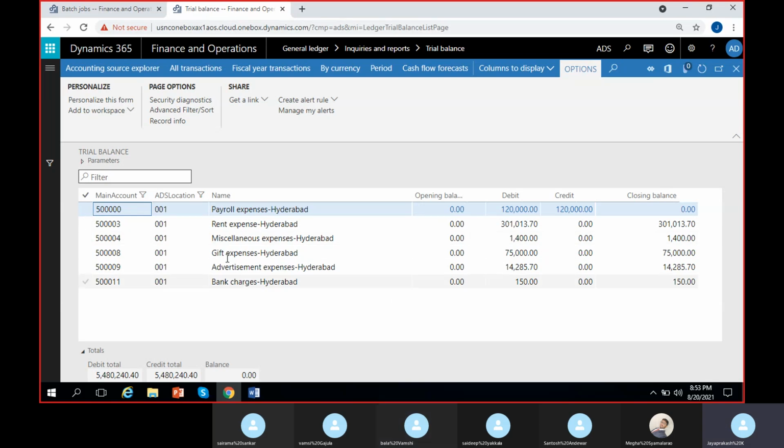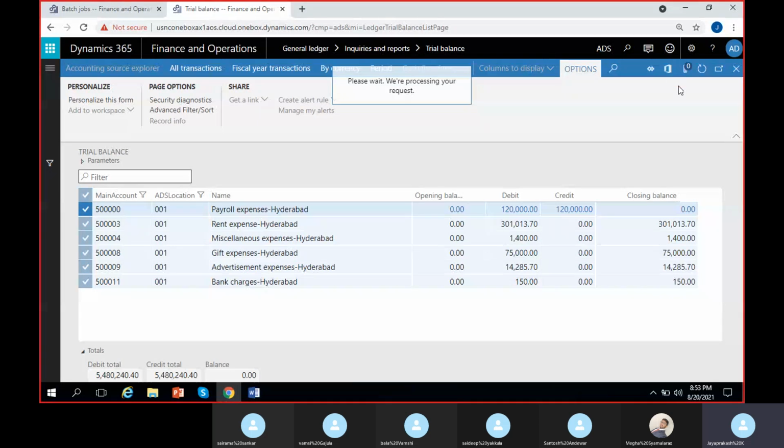If you want to take the expense sheet for the Hyderabad location for a particular month, you can select the dates right here. For those particular months, if you want the expense sheet, select here. So all will be selected. You can select this and export it. You can just download the Excel file. It's taking a while to export. I don't know if it works here, but usually it does.